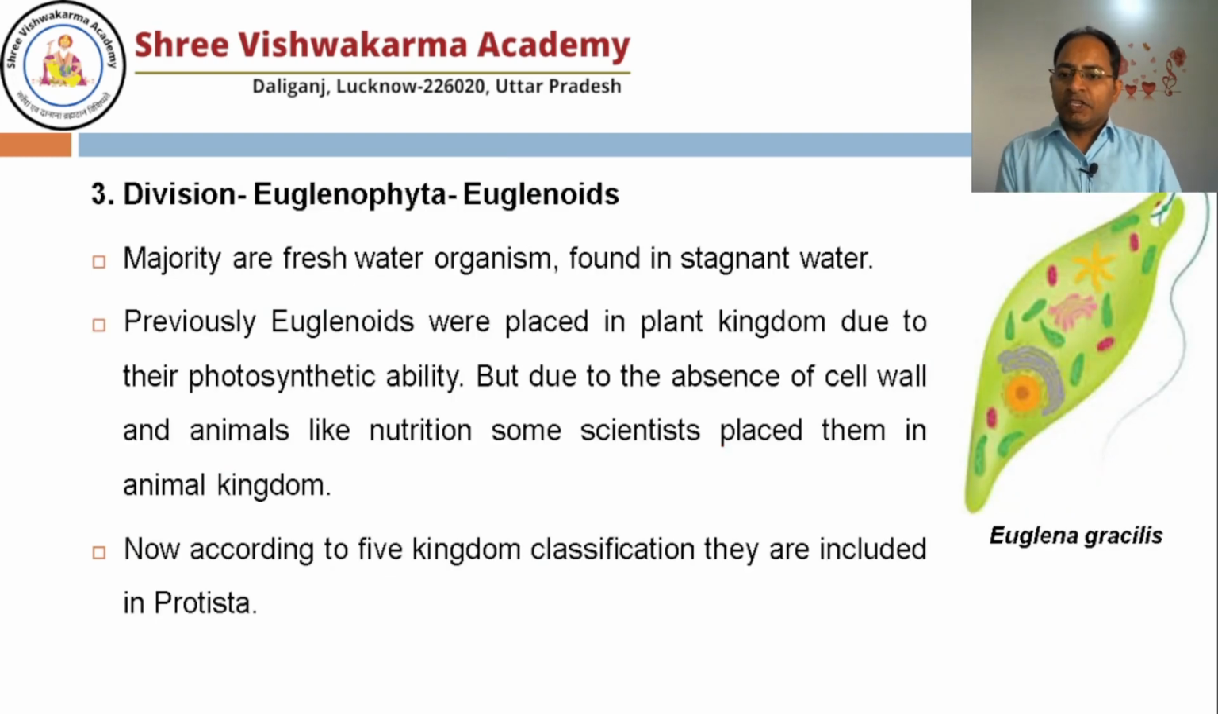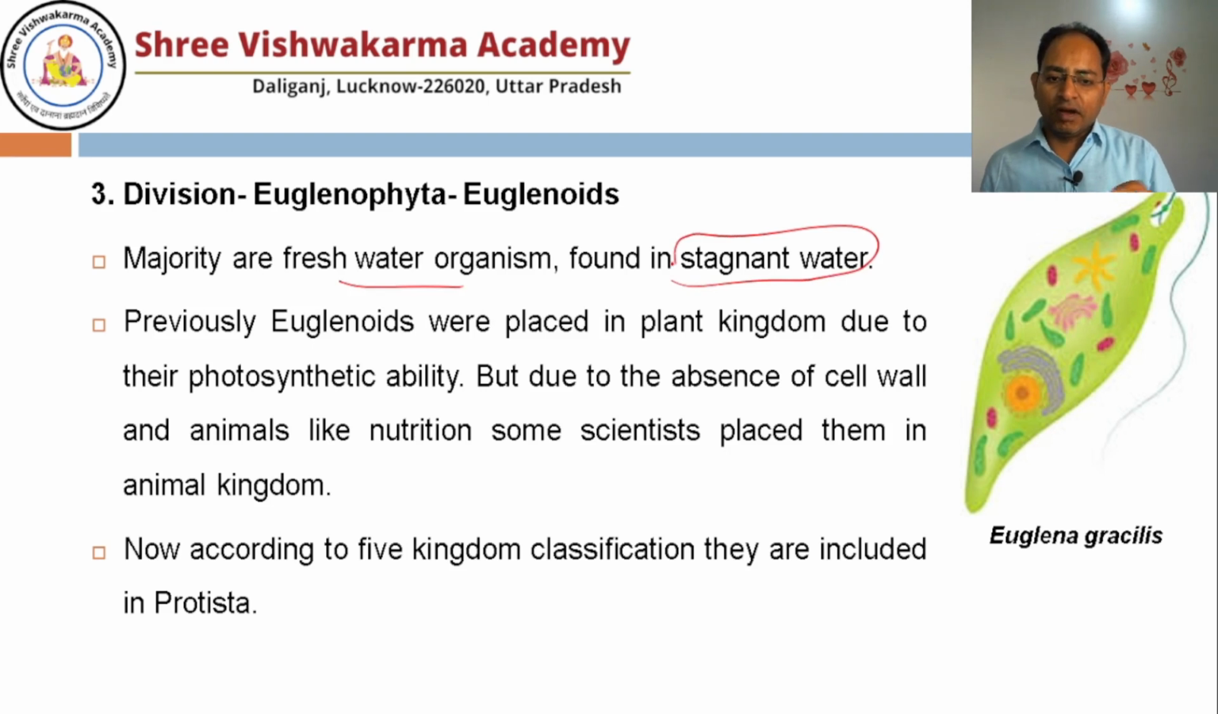Third is division Euglenophyta. The organisms inside the division Euglenophyta are known as euglenoids. The majority are freshwater, found in stagnant water, meaning where water is not moving, right? Running water is not there, just like in the case of a river. So they may be found in a pond or a lake. An example of a euglenoid is Euglena gracilis. Many species are there; here I have kept only one example.